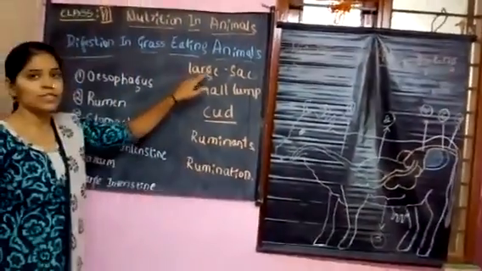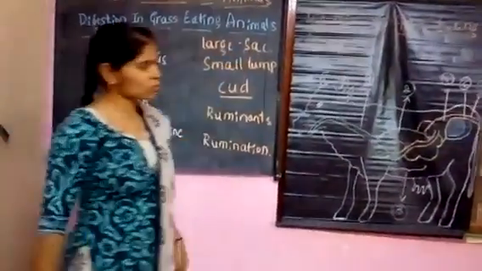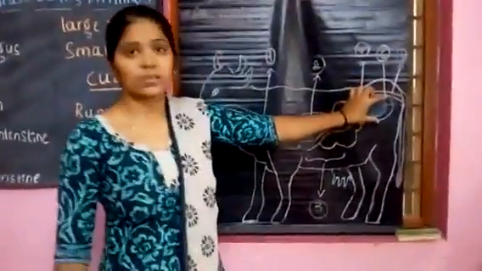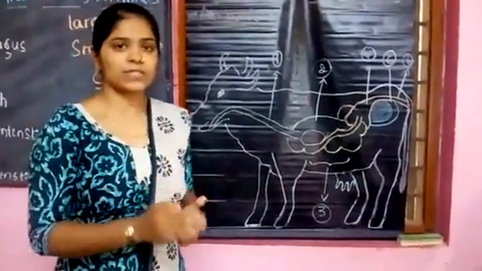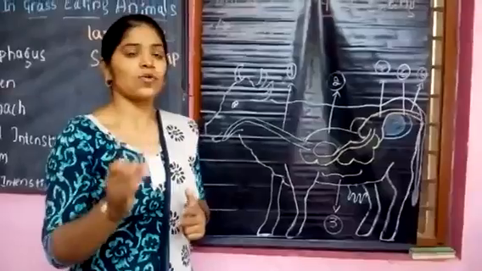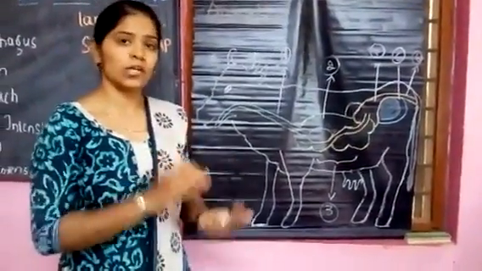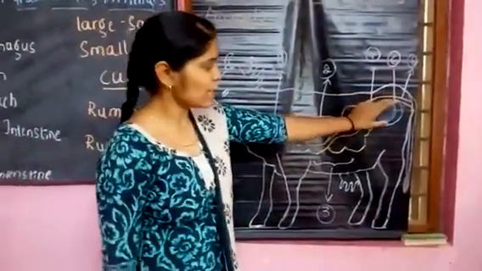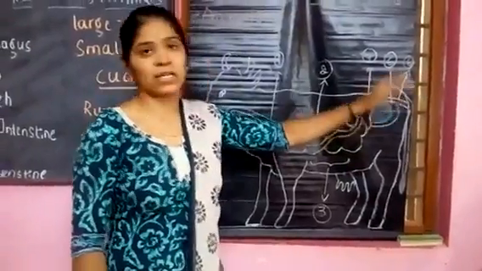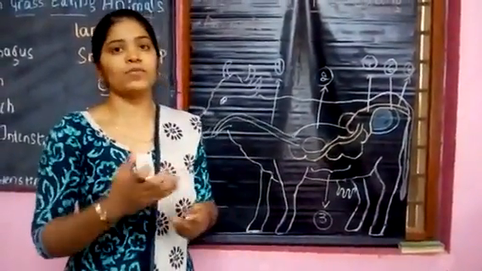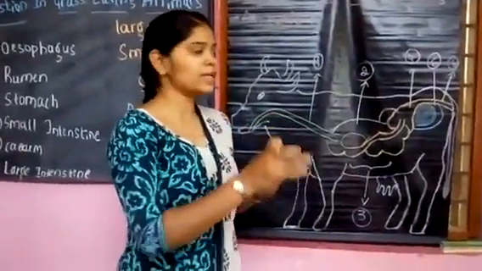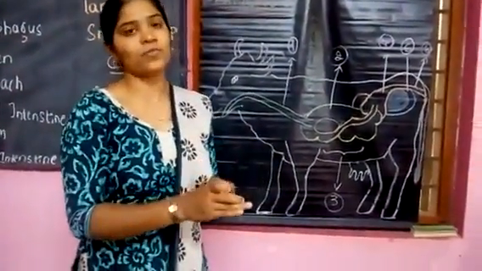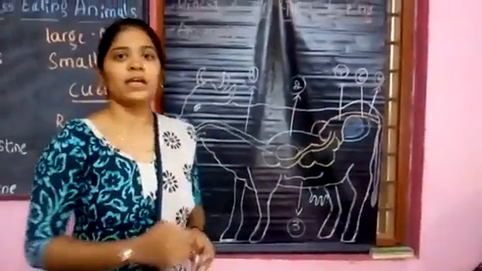Okay, a large sac-like structure called the cecum, where the bacteria are secreted and digest the cellulose. So overall digestion of the cellulose takes place in the cecum only, and then it will move towards the large intestine. Whatever food is left from the cecum is partially digested, and the leftover food material will move towards the anus.